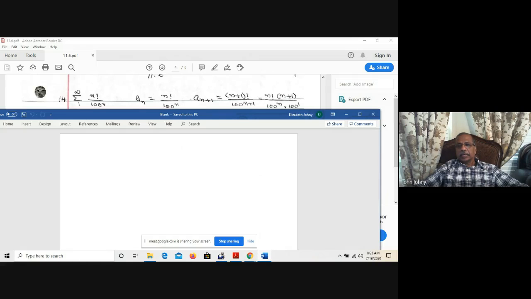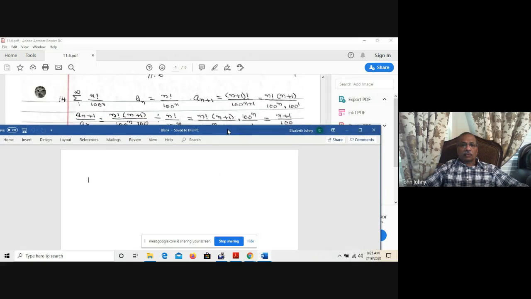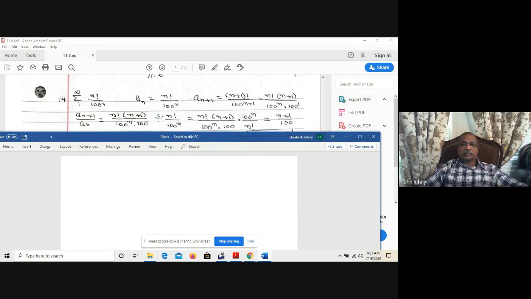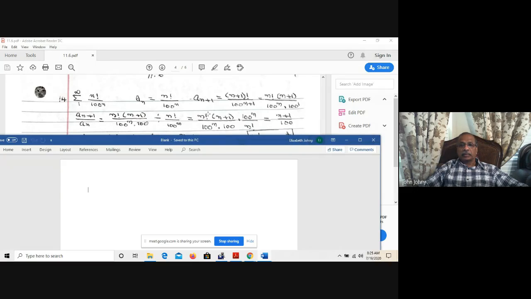That means it is n factorial times n plus 1. 100 to the power of n plus 1 is 100 to the power of n times 100 to the power of 1. So a_(n plus 1) over a_n is n factorial times (n plus 1) divided by 100 to the power of n times 100, divided by n factorial over 100 to the power of n. That is n factorial times (n plus 1) divided by 100 to the power of n times 100, multiplied by 100 to the power of n over n factorial, and n factorial cancels, 100 to the n cancels. You have n plus 1 over 100.